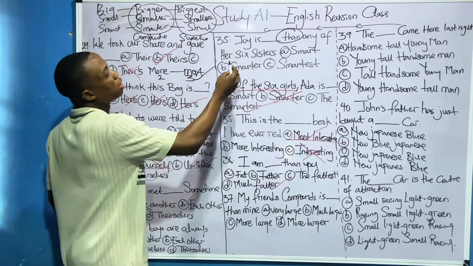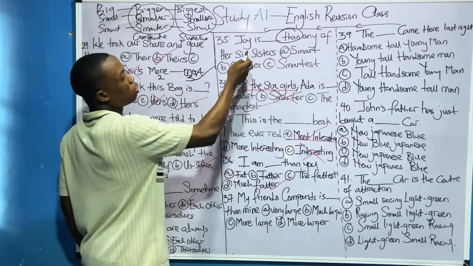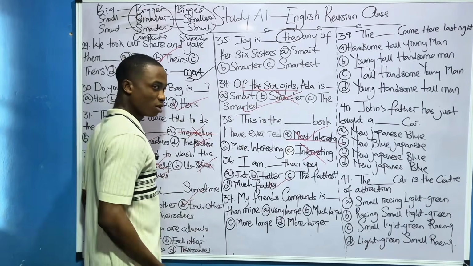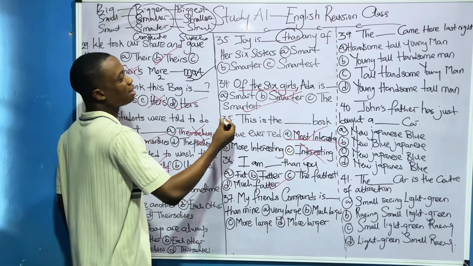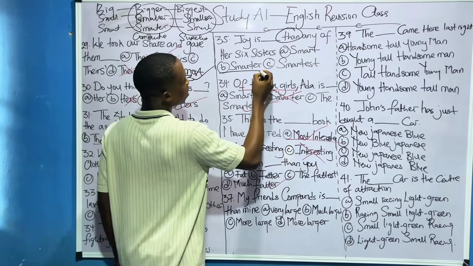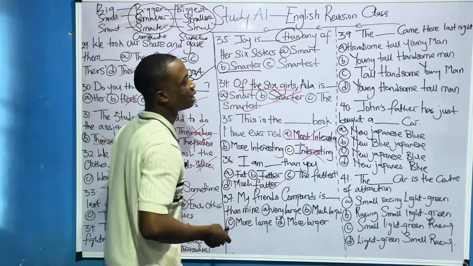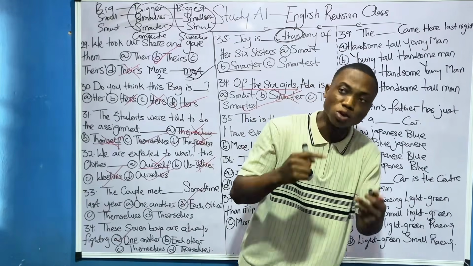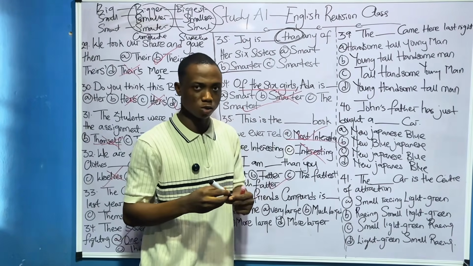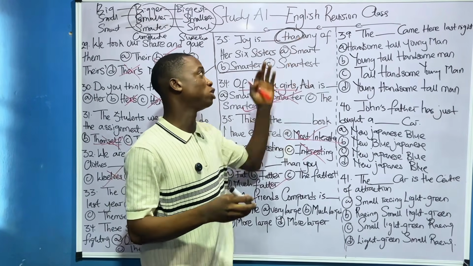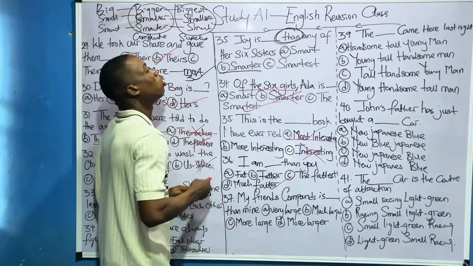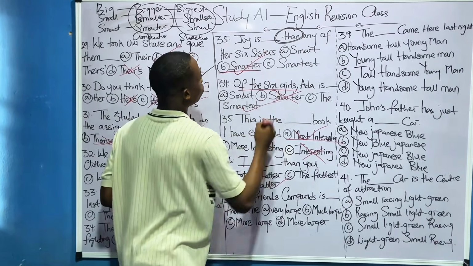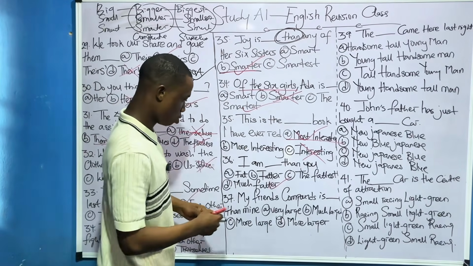If it was just "Joy is dash", we can say Joy is the smartest. But because of that "any", we're going to go with smarter. Joy is smarter than any of her sisters, because it's not making it look as if it's just two people that you're comparing. So that's why I said you should leave this one first. So option B is very correct. Now, are we done?